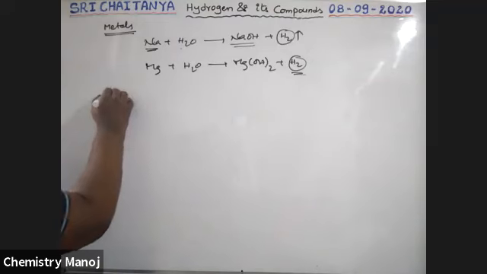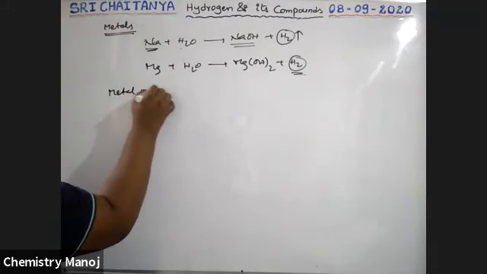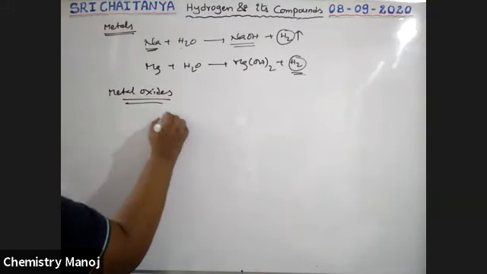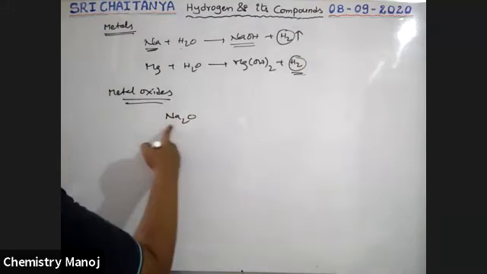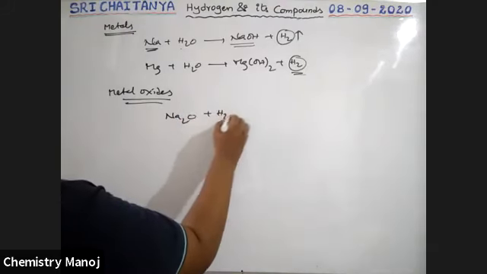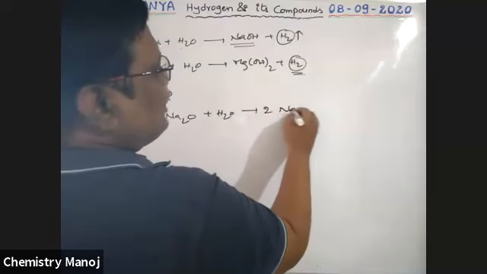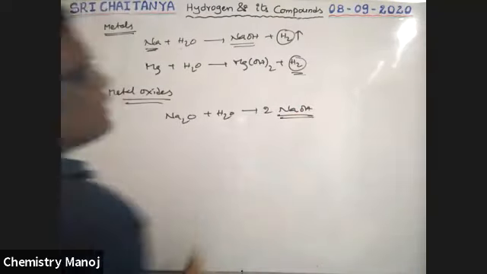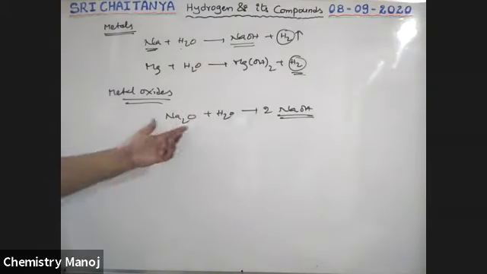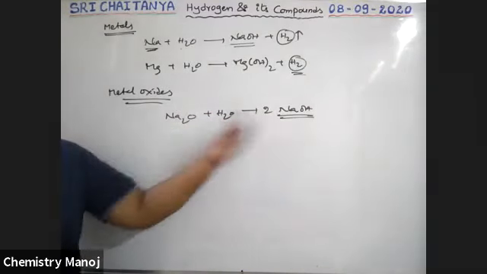Now, metal oxides. I'm taking Na2O as the metal oxide. When this metal oxide dissolves in water and reacts with water, that gives 2 moles NaOH. So only alkali is formed. Because of this reaction, metal oxides are basic in nature, soluble in water.